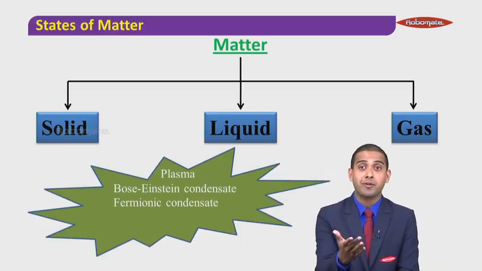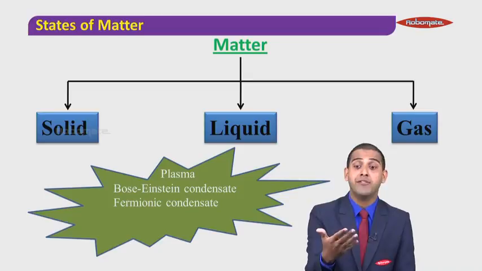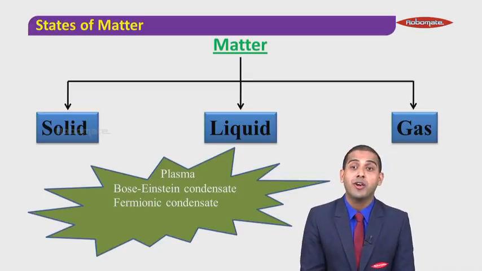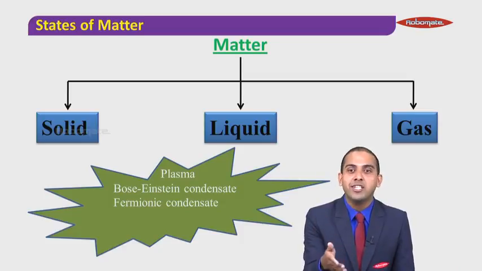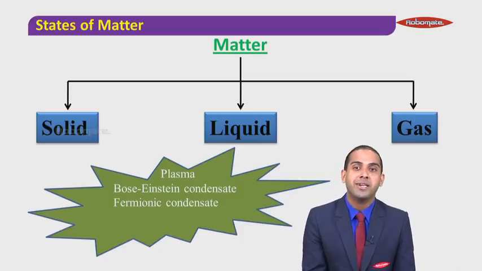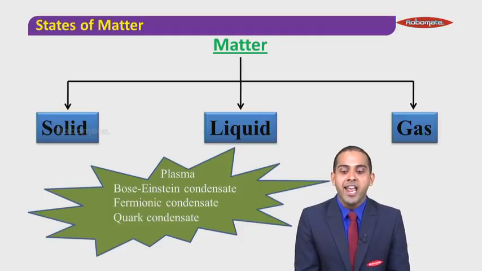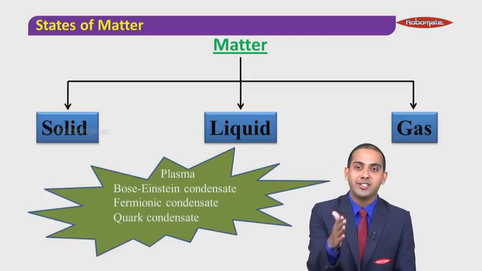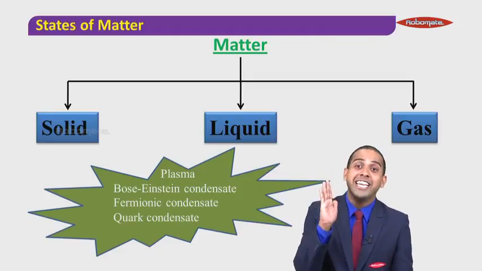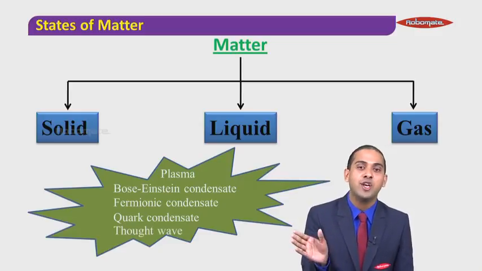In fact, this is the chapter I was teaching in one of the branches. Now when I was giving them this information, one smart girl from the group got up and said, so you're talking about the 6 states of matter? We already have the 7 states of matter. In fact, she told me that the 7th state of matter is quark condensate. Again, I was teaching in one more branch, and there one more guy got up and said, sir, 7 states of matter is an old story. He said there are also 8 states of matter, and he called the 8th state of matter thought wave.